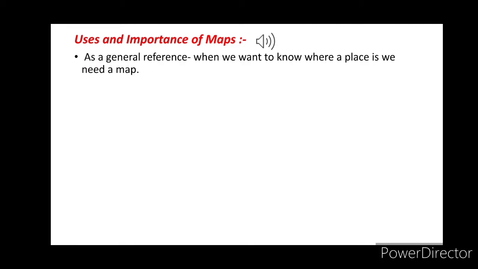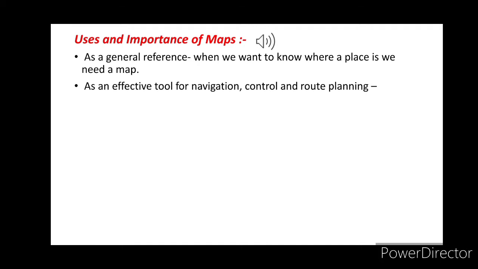First, number one, as a general reference. That means if we want to know where a place is located, then a map will help us. We know about the place, distance and directions from this map. Okay. And number two, as an effective tool for navigation, control and route planning,